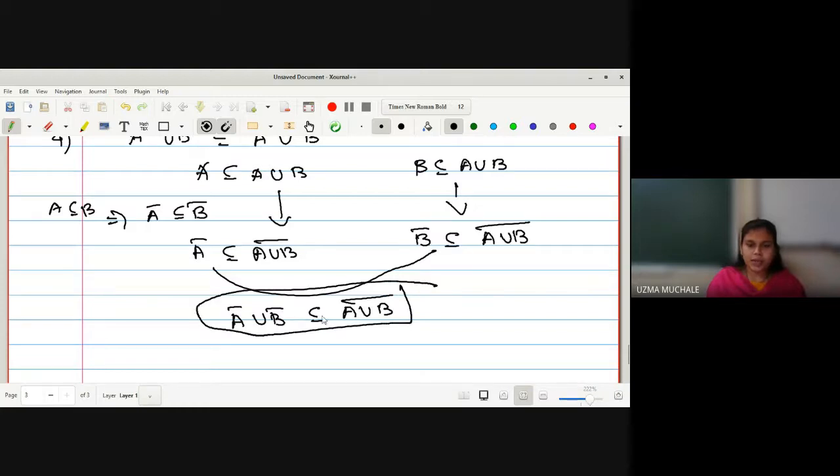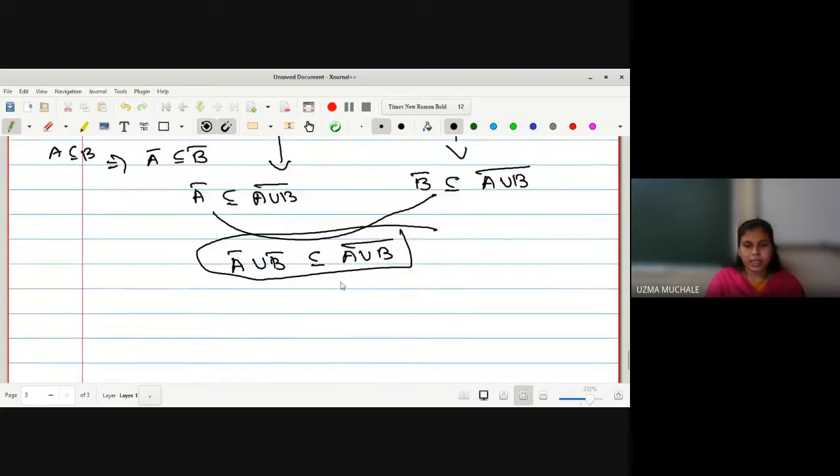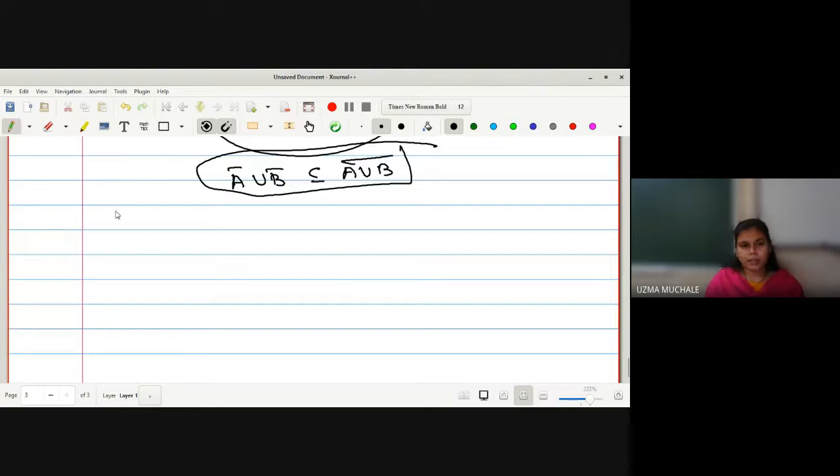So the first step we have proved. What is our aim to prove? These two sets are equal. If I want to prove any two sets to be equal, I have to prove the reverse one too, that is to prove that A union B bar is contained in A bar union B bar. How to prove this? Again, we have to go over the definitions. What is the definition of A bar? What is the definition of B bar? And then we have to write down the same things.